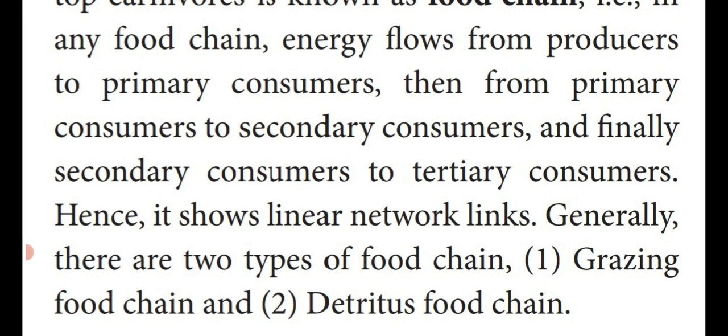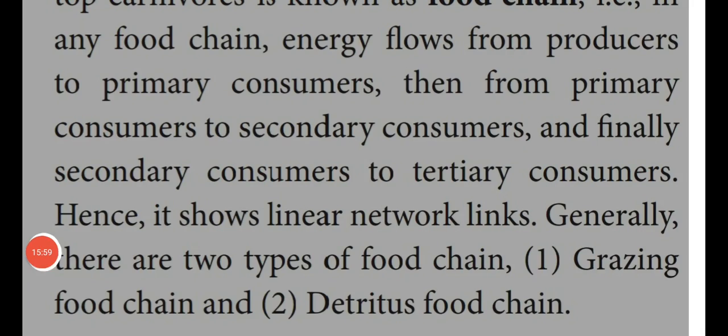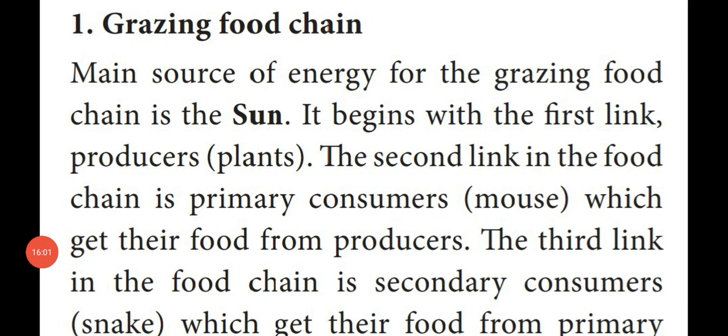The food chain is divided into two types. One is the grazing food chain, another one is the detritus food chain. First one, the grazing food chain. So that means the main source of the grazing food chain is the sun.